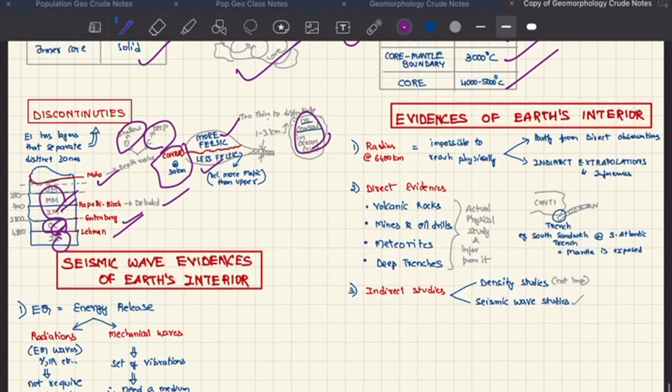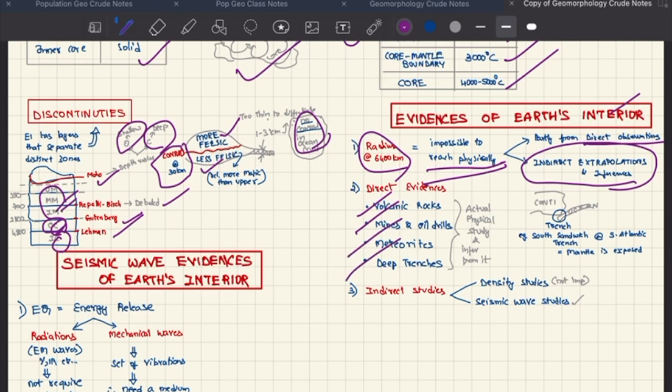So, the evidences of Earth's interior. The Earth is very deep, 6,400 kilometers, so we do not have direct physical evidences. Most of our inferences are from indirect extrapolations, and very few are from direct observations. Some of the direct evidences are volcanoes, mines, meteorites, deep trenches. So remember this South Sandwich Trench in the South Atlantic, where the mantle is exposed.